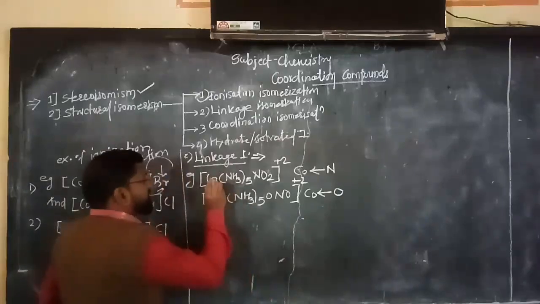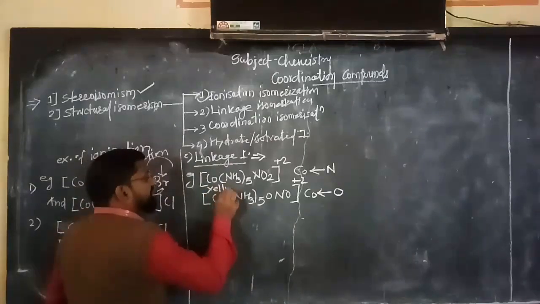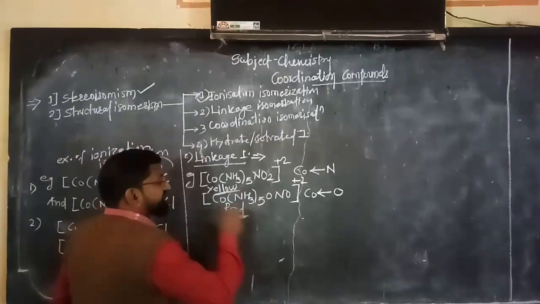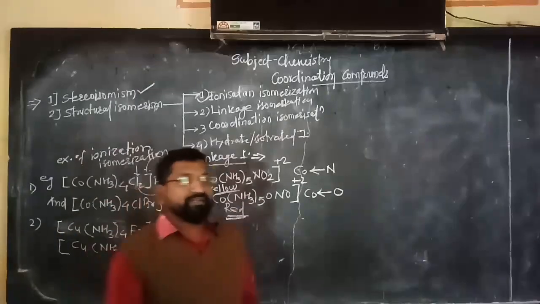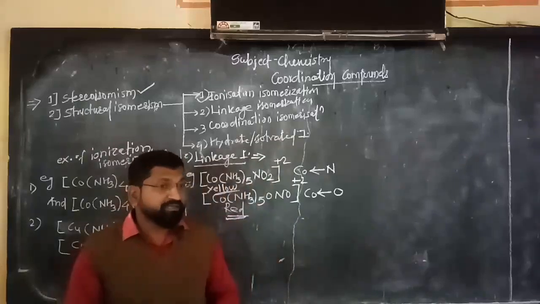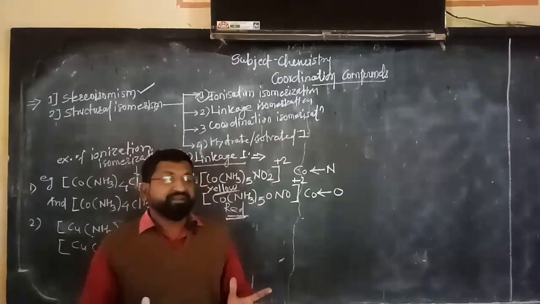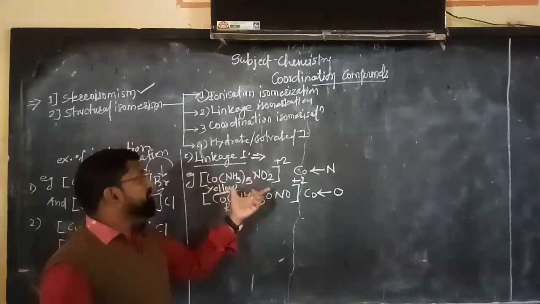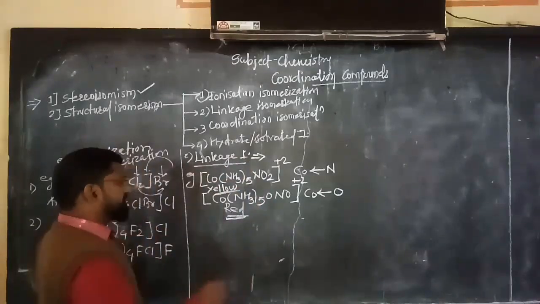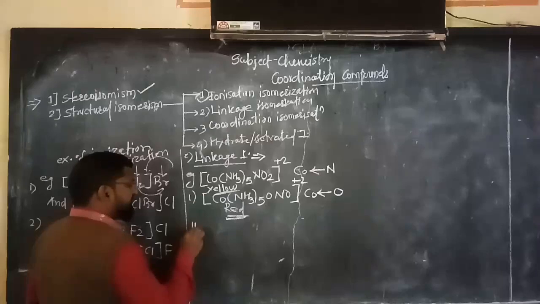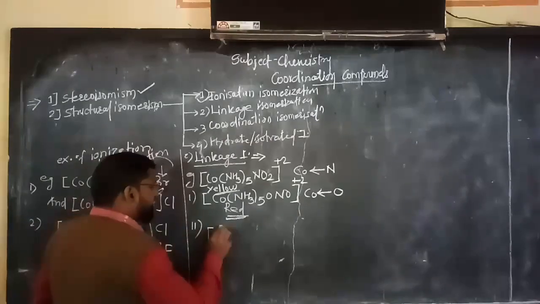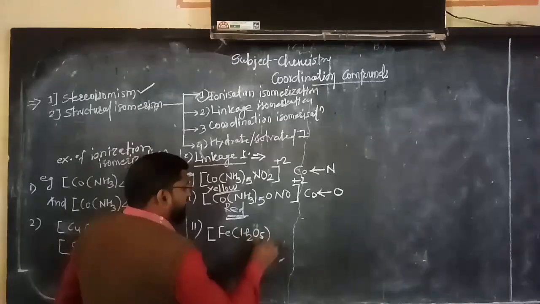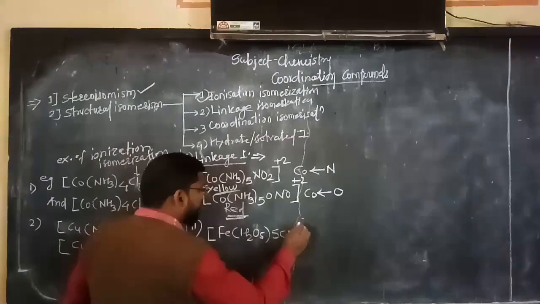The first complex is yellow in color, while the second isomer is red in color. So it is clear that the physical and chemical properties are different. Understood? Such examples are called examples of linkage isomers. Again we can have another example, Fe(H2O)5SCN.